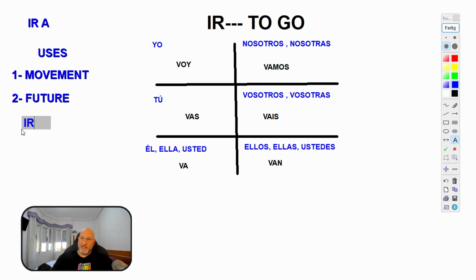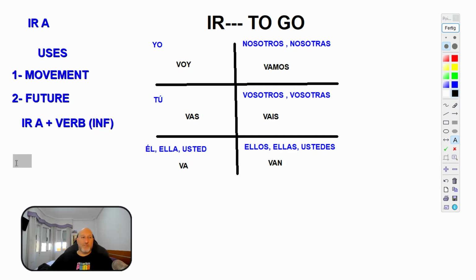We use the verb ir, conjugated, of course, in one of these 6 forms, followed by the preposition a, that is the preposition that normally follows the verb ir. And the only thing you have to do now is add another verb. That verb will be in the infinitive, which is the original form of the verb. And you can talk about what you are going to do. Let me give you an example.